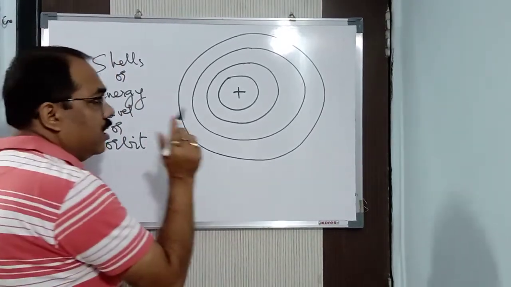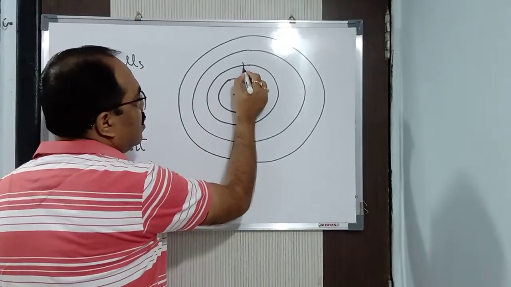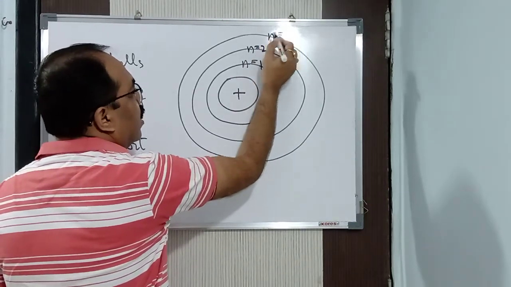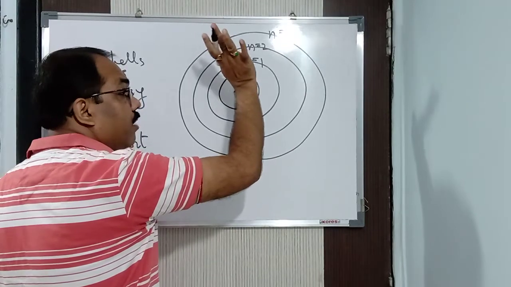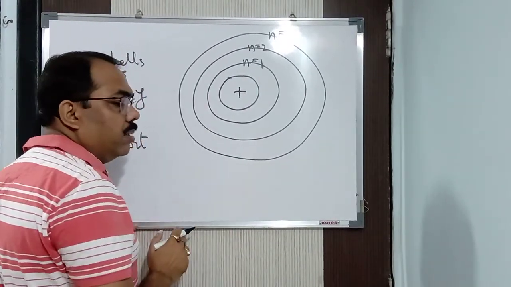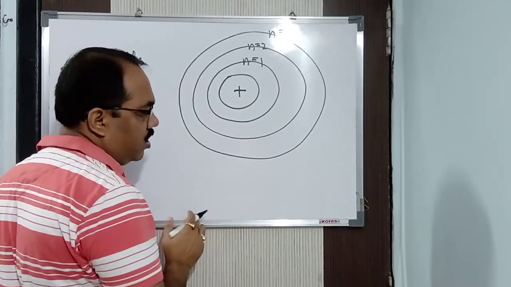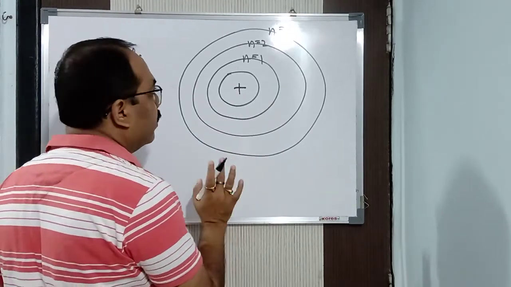This energy level was also designated, meaning it was also named. As you can see, this is your first shell, this is your second shell, this is your third shell. In this way we can have 4th, 5th, 6th, 7th, up to 7, because there are 7 periods in the periodic table. Later on, when you study the periodic table, you will come to know that the number of periods corresponds to the number of shells. So you cannot have an infinite number of shells. Understood? Maximum you can have 7.